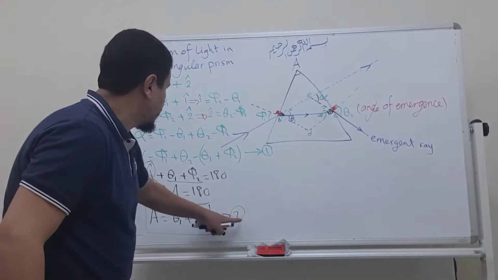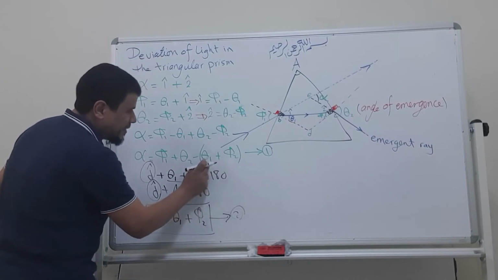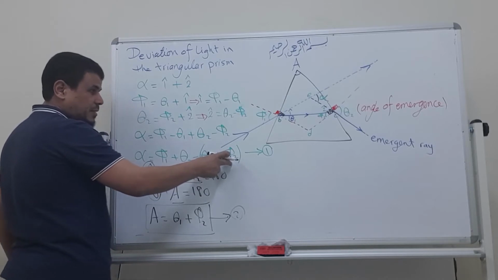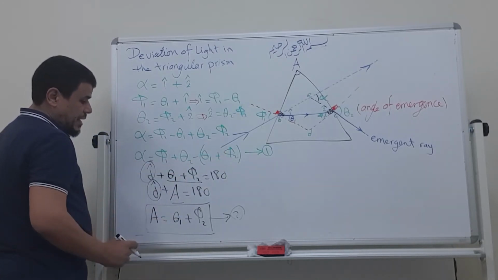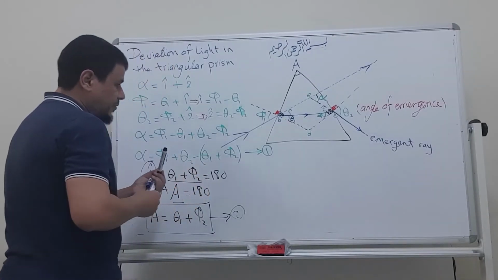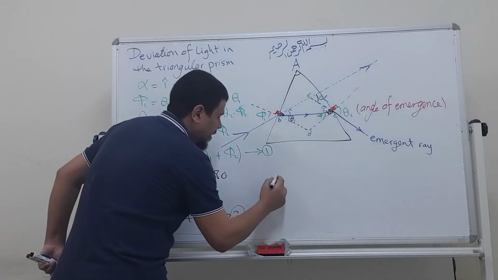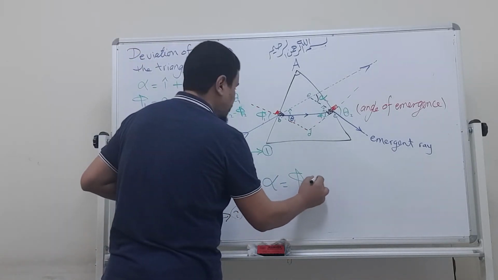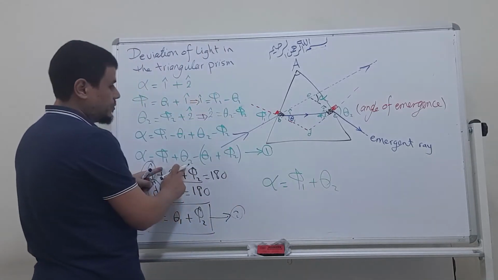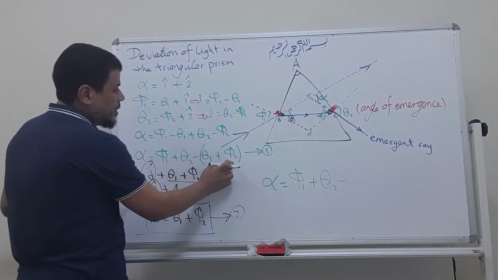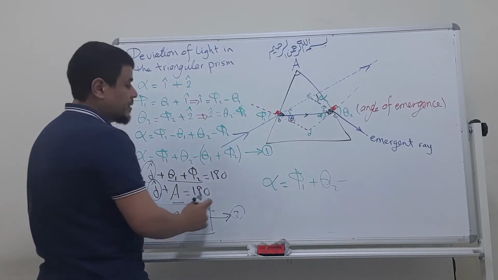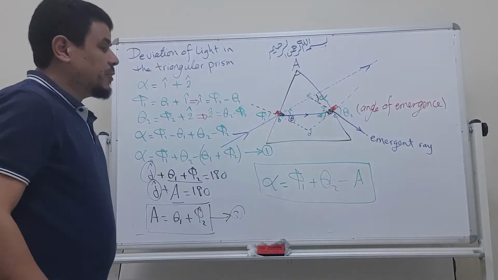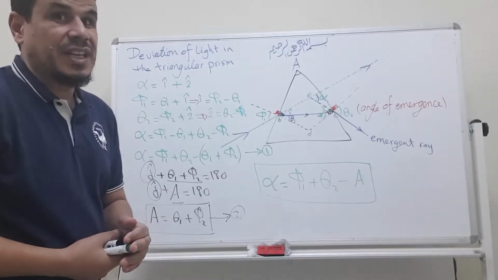From this one, I can substitute, look at this, theta 1 plus phi 2, theta 1 plus phi 2. So I can substitute this by only A. So it will be alpha, the final thing, alpha equals phi 1 plus theta 2 minus A. So this is how to calculate the angle of deviation.